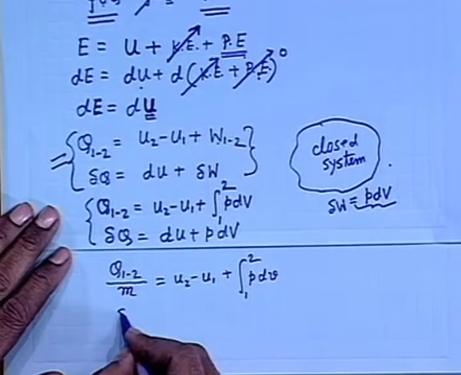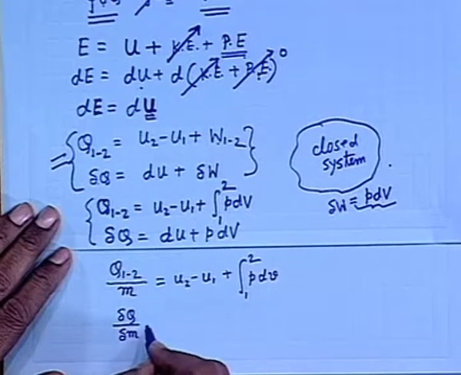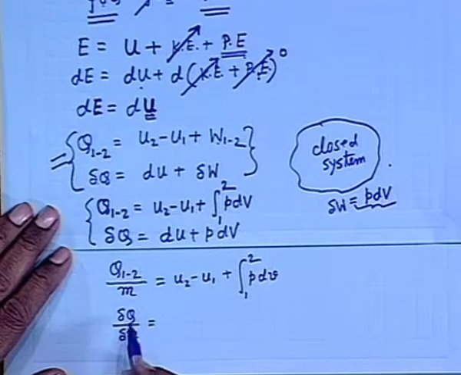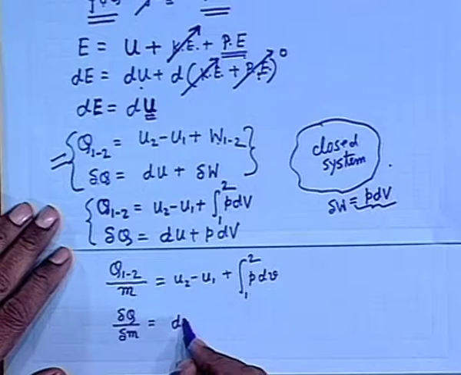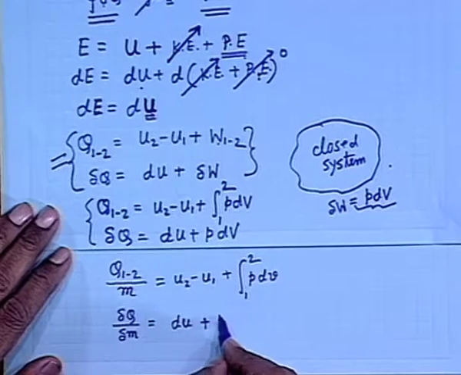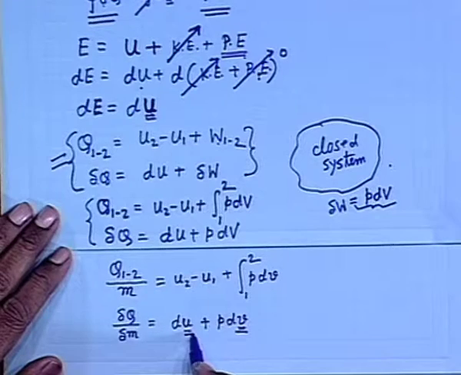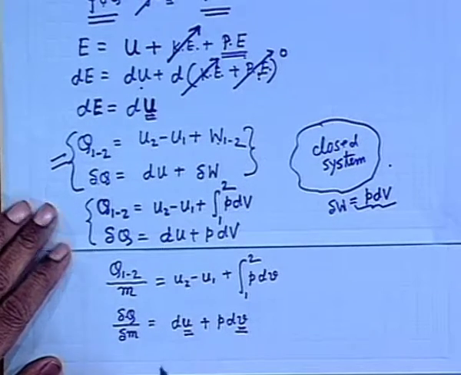Here also, delta q by delta m, where delta m is the mass of an infinitesimal system which receives an infinitesimal amount of heat delta q, equals the differential of small u, that is, the specific internal energy per unit mass, plus P dv, with v the specific volume. That means this is a point function in terms of specific values; it is an intensive property. This is the specific internal energy, and this is the heat addition per unit mass.